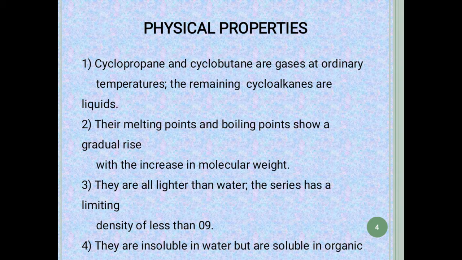Melting point and boiling point, similar to alkanes, increase with increase in molecular weight. Their density is less than water, so they are lighter than water. Being organic compounds, they are insoluble in polar solvents like water, but soluble in organic solvents.